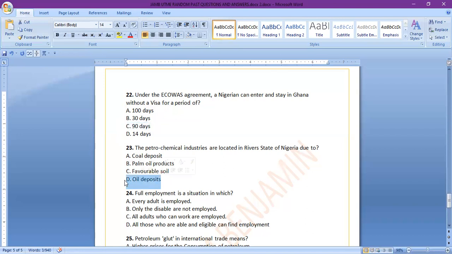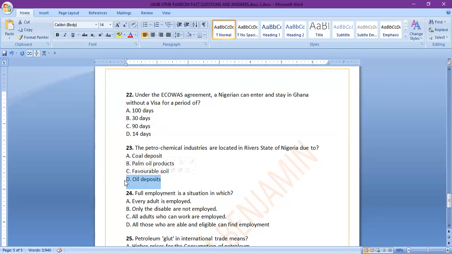Rivers State is one of the highest oil producing states in Nigeria. It is home to 2 refineries, and it has a lot of oil wells and oil reserves. A lot of oil is mined in Rivers State and refined also.